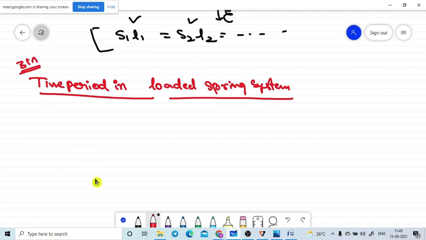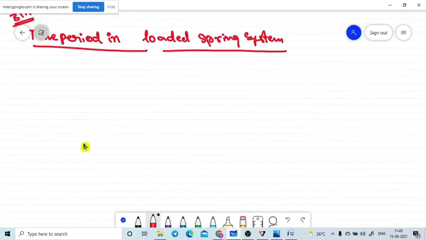I am requesting you, please try to write your running notes, otherwise it may cause confusion. Today and the day after tomorrow we are having very important concepts. I am expecting that definitely you will get one of these questions in your mid examination. That's why I am requesting you to maintain your running notes, otherwise you may get confused.